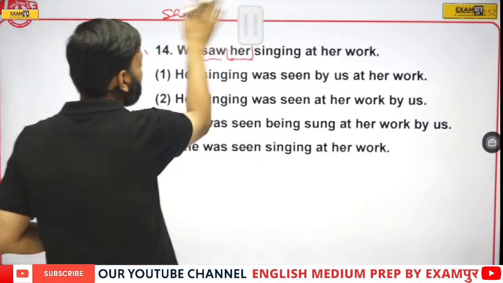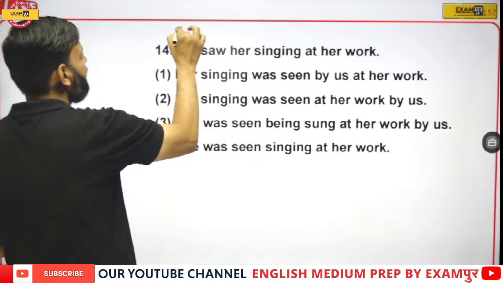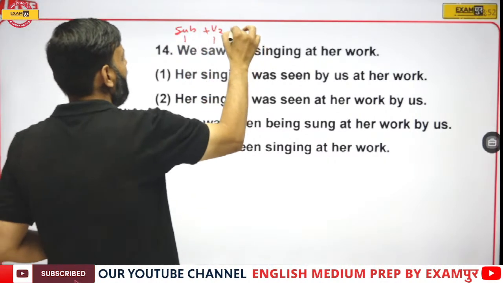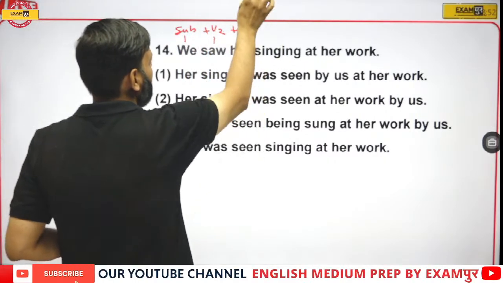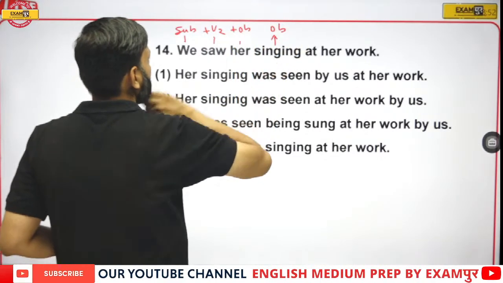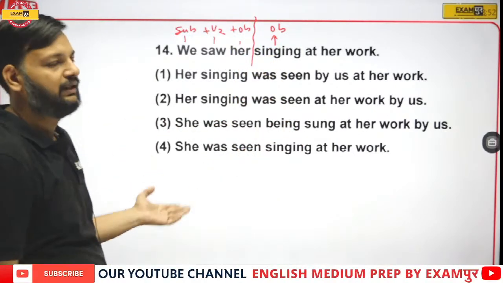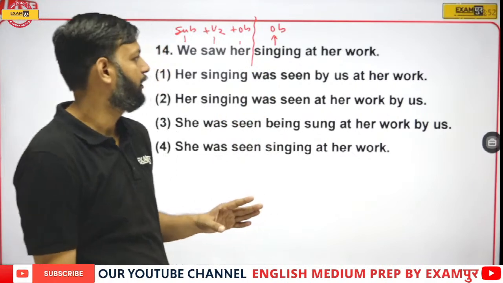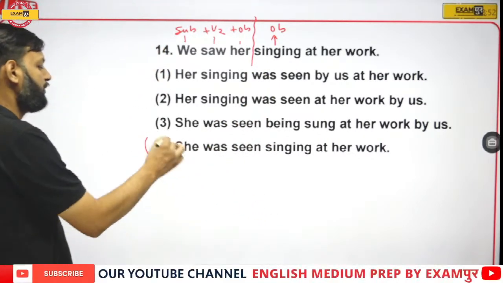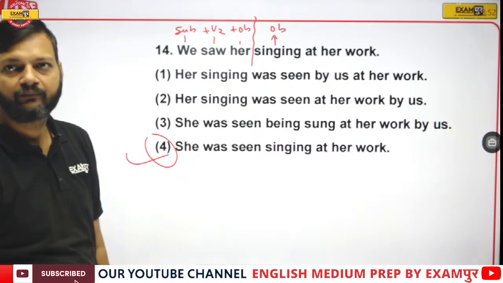In this sentence, we is the subject, saw is the second form of the verb, her is the object, and singing is also part of the object. So we have to change just this part: we saw her becomes she was seen, and singing at her work remains the same. So option number 4 is the right answer.